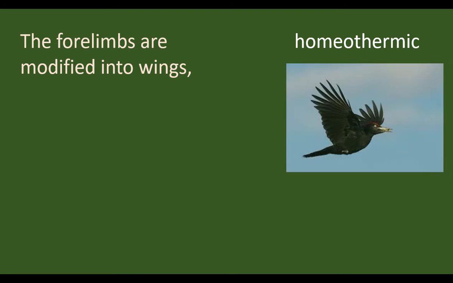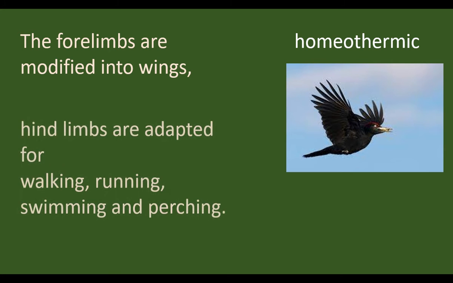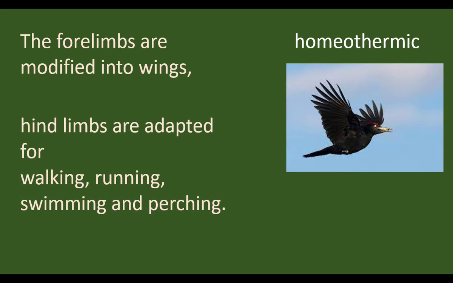Birds are homeothermic vertebrates. Their body temperature is uniform. The surrounding temperature may change, but the birds are able to maintain constant body temperature. So they are called warm-blooded animals or homeotherms. The forelimbs are modified into wings for flight. The hind limbs are adapted for different purposes like walking, running, swimming, and perching.